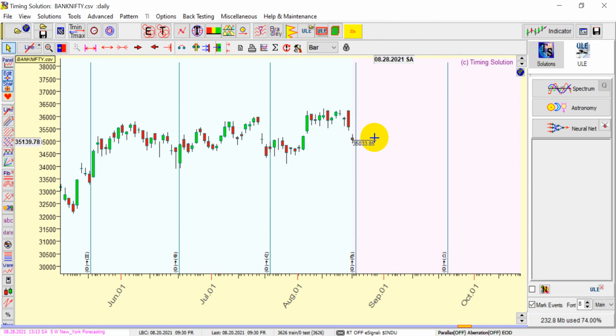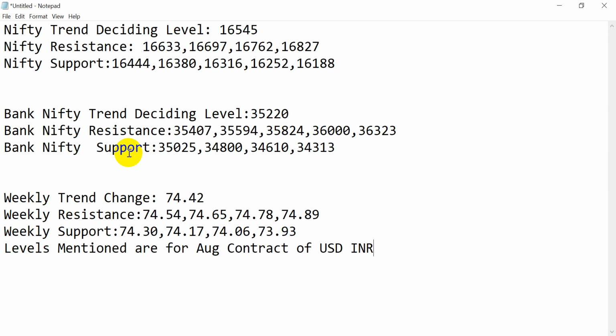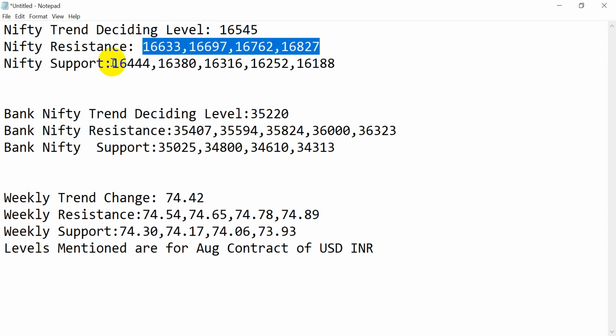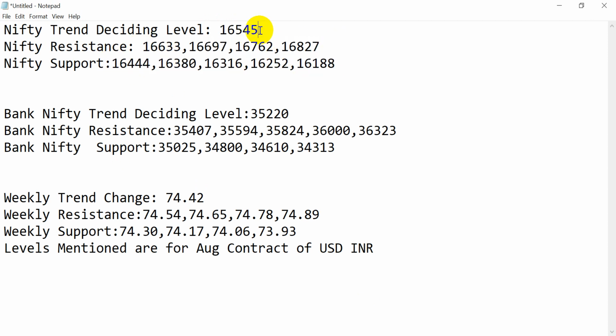If they open gap up, what I would suggest is don't be in a hurry to take a trade. First important thing which we need to cross is this high. Friday's high needs to be crossed. These are the levels which I'm watching out for. For Nifty, 16545 should be broken, and these are the resistances on upside, and these are the support levels. 16545 should be watched very very closely, and if it is not able to breach it, then we can see a fall, otherwise a rally.